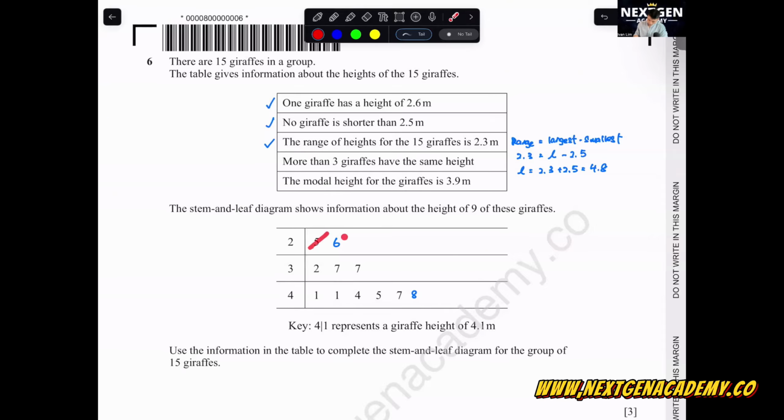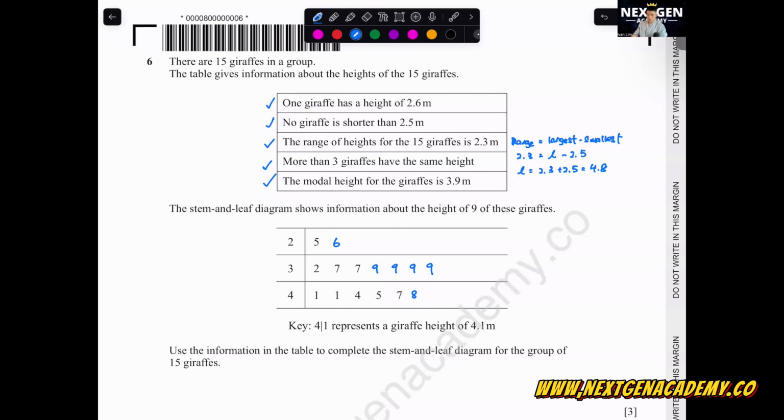But let's see again, what is the total number? We have now 1, 2, 3, 4, 5, 6, 7, 8, 9, 10, 11 already. We got another 4 giraffes to fill. Can we say that the 4 giraffes are 3.9? 1, 2, 3, 4. Because it is the mode and more than 3 giraffes have the same height. Got it? Does it fulfill all the statements here? I think so. Yes, so this is the answer. So you got 6, you got 9, 9, 9, 9, then you've got 8. You have to work through all the statements here.